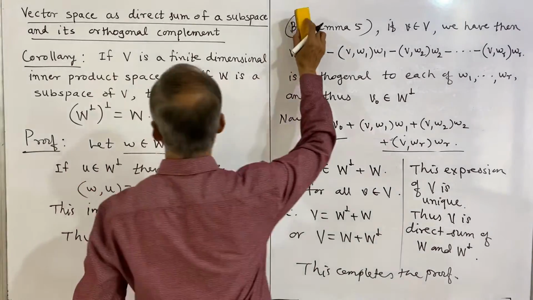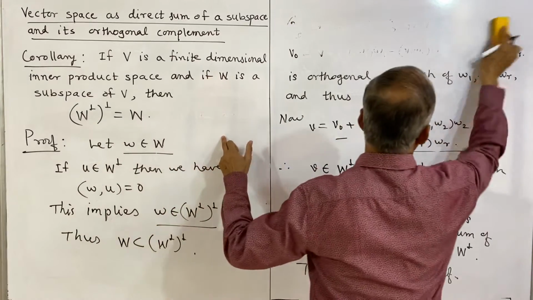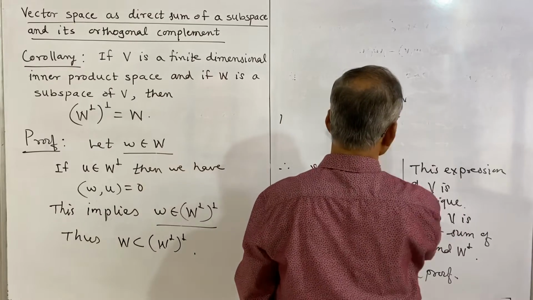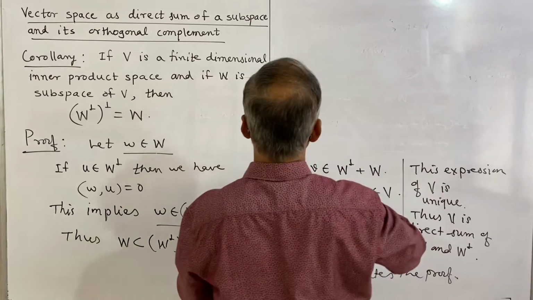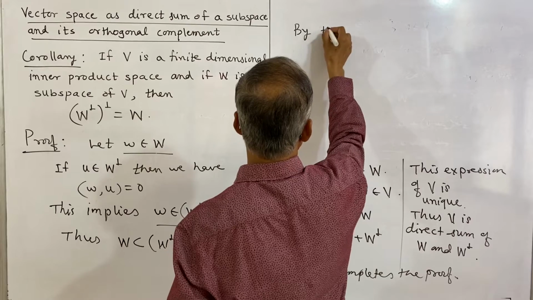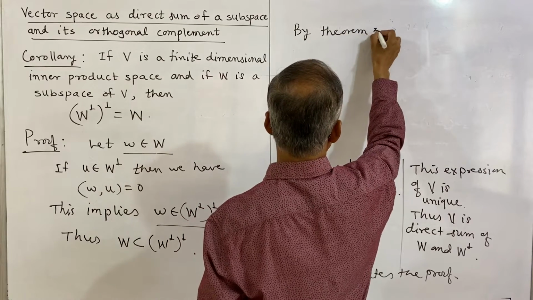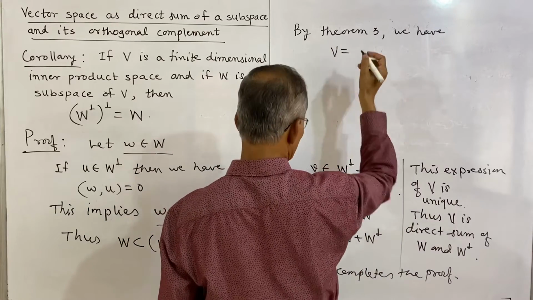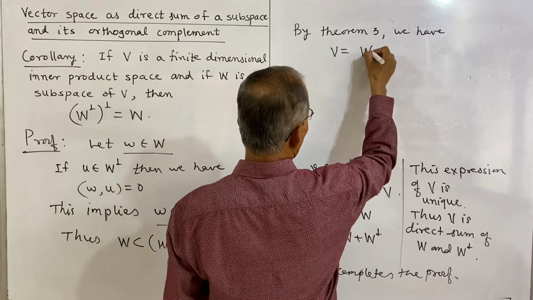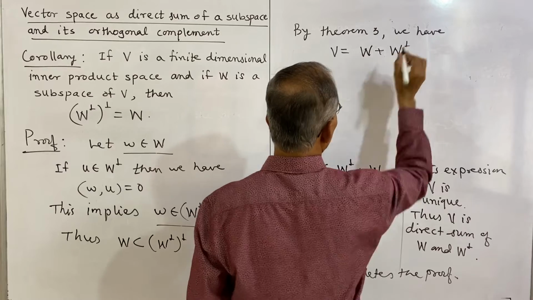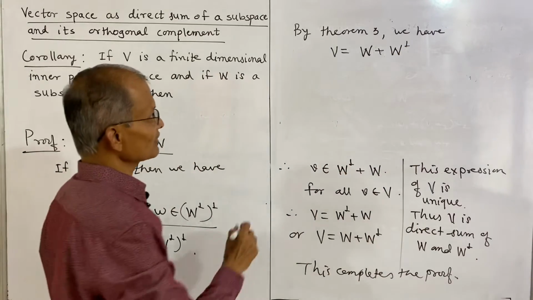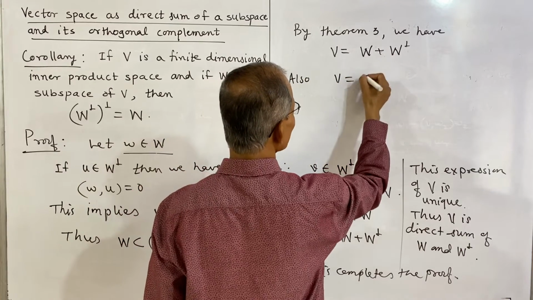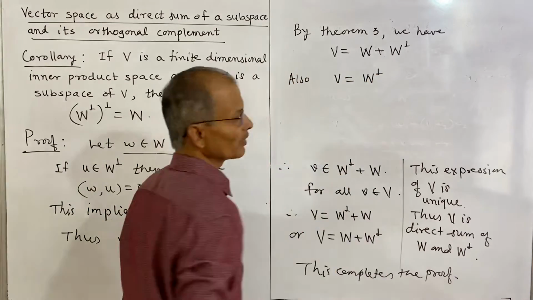Now, by theorem 3, which we have proved earlier, here it is, V is W plus orthogonal complement of W. This can also be written as, also V is equal to, in place of W I shall write the orthogonal complement of W.